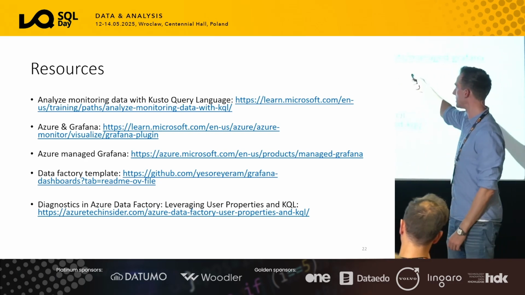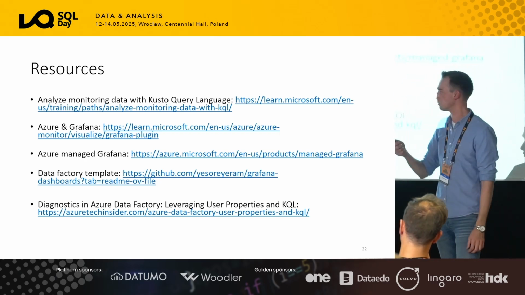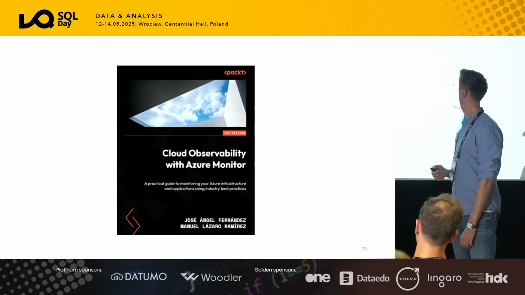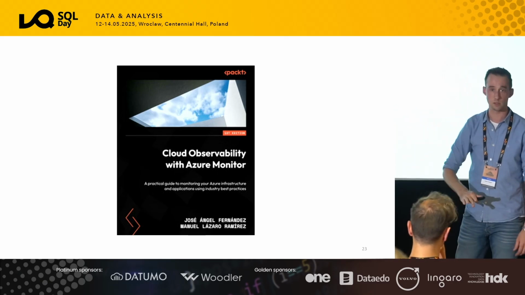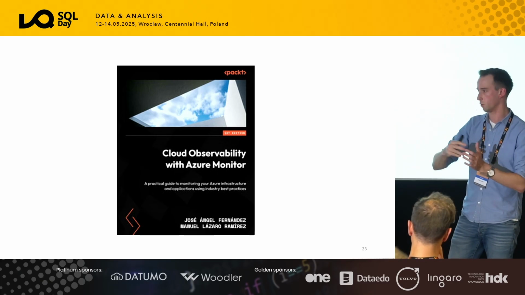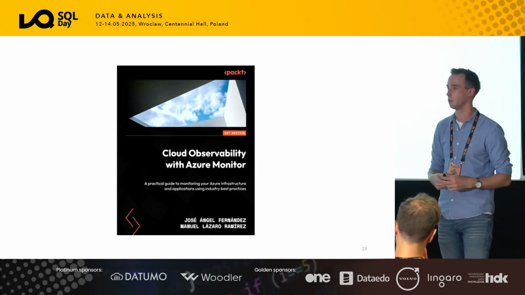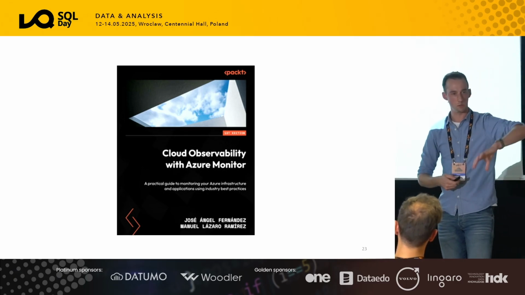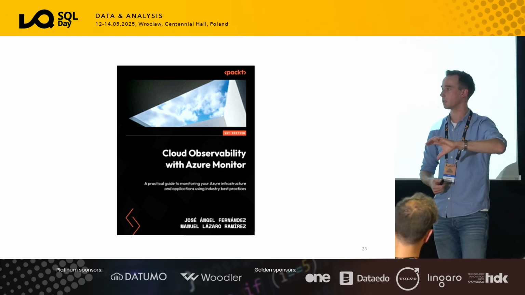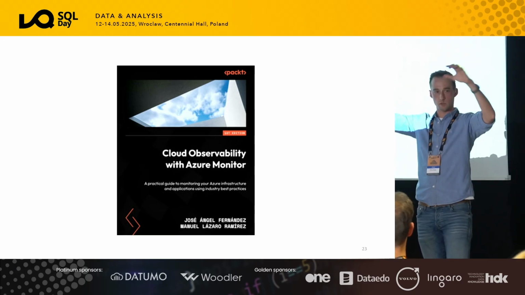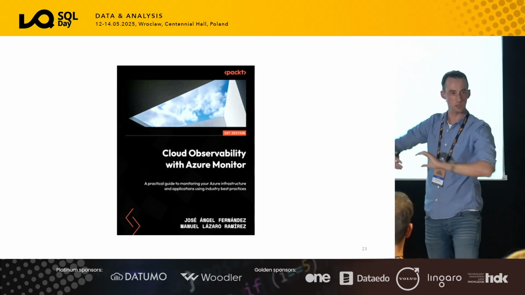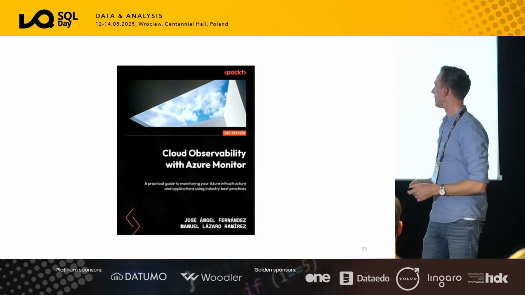So these are a couple of resources. I will also upload the slides to whatever resource we have, right? A very good book is this one here, Cloud Observability with Azure Monitor. Highly recommend it. It's quite a big book, but if you want to walk through all the steps and the observability at a higher level with questions and actions on how to take them, this is really good. I hope your Azure administrator has this book already. Obviously, if not, just give it to them.